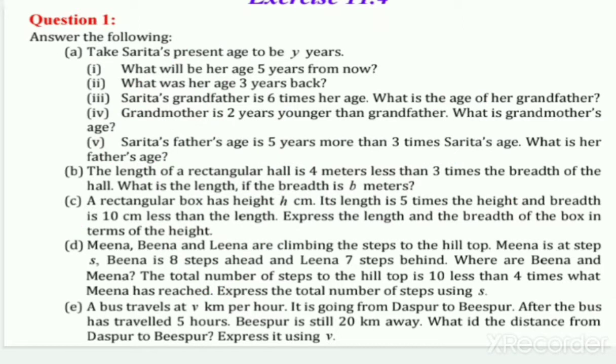Now next part: Sarita's father's age is 5 years more than 3 times Sarita's age. What is her father's age?